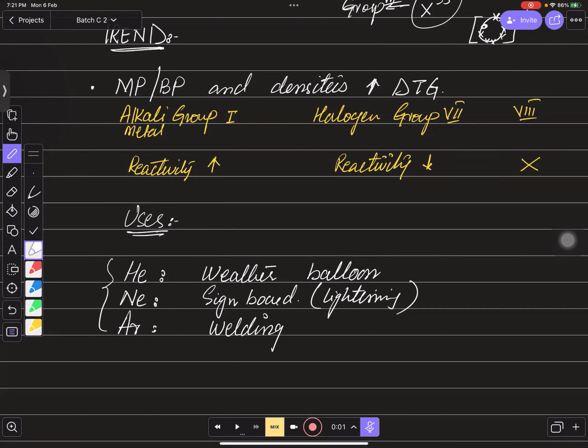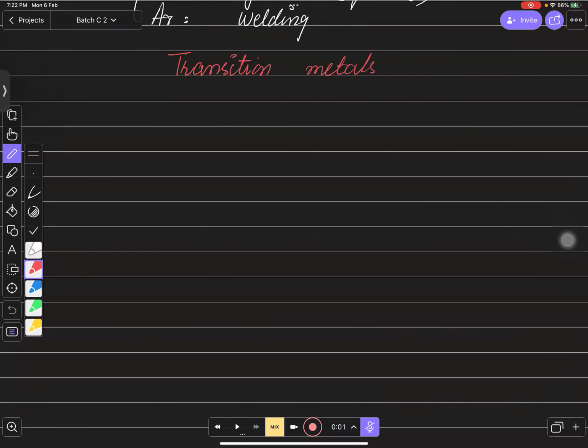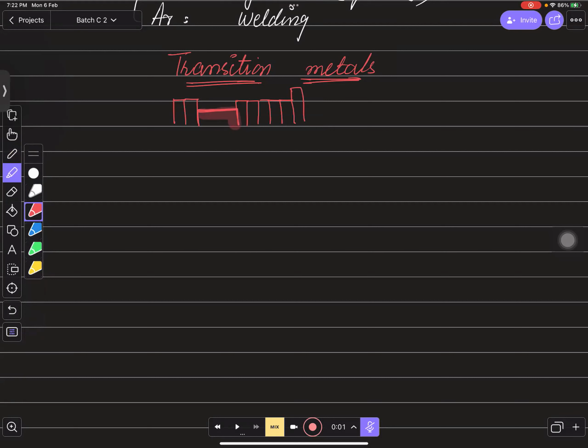Yes, sir. Chalein. Now we are moving towards the last part of this chapter, which is known as transition metals, right बच्चों? We need to know that this is group 1, this is group 2, and the center part. You need to remember groups 3, 4, 5, 6, 7, and 8. This is actually the periodic table, and this part is actually the transition metals part, right? This is the block for transition metals. You need to remember this.